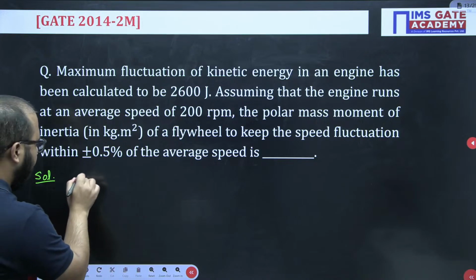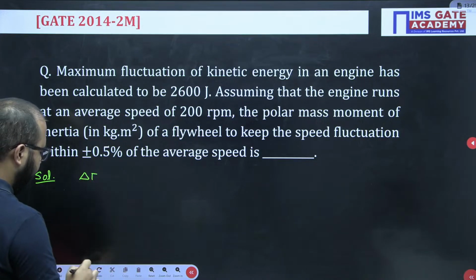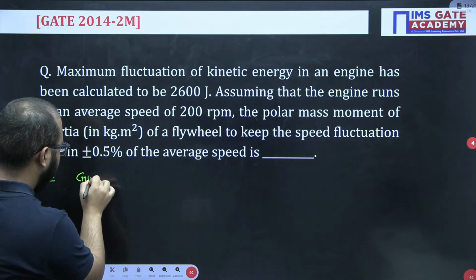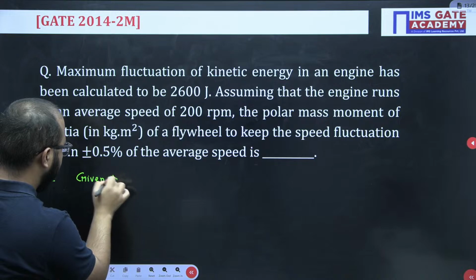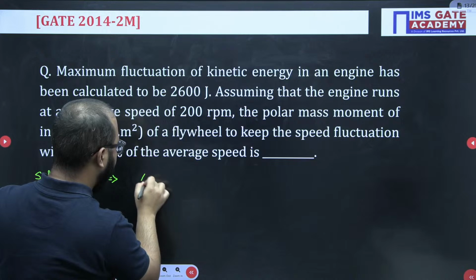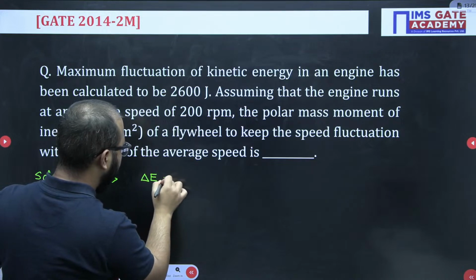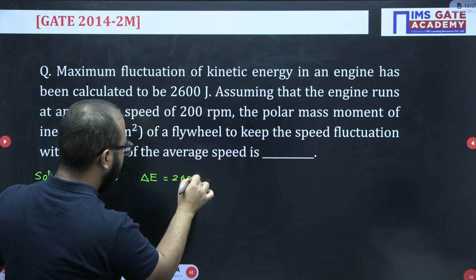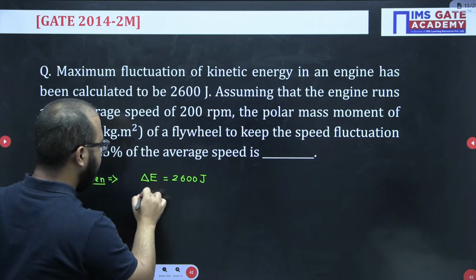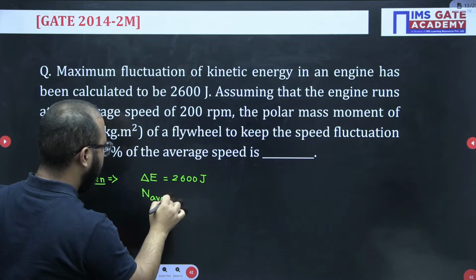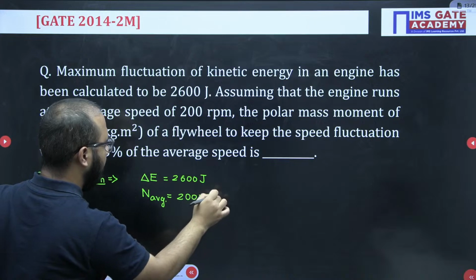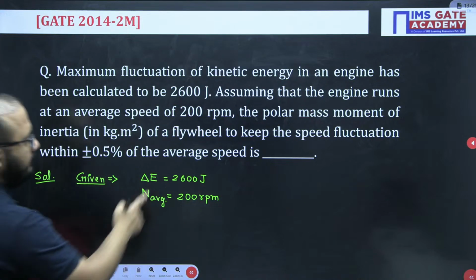Now again here, first of all write the given data. Delta E value 2600 joule. Average speed, that is n average, 200 rpm. Mass moment of inertia they are asking.